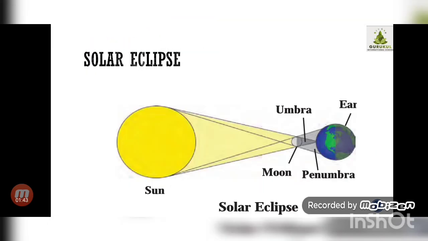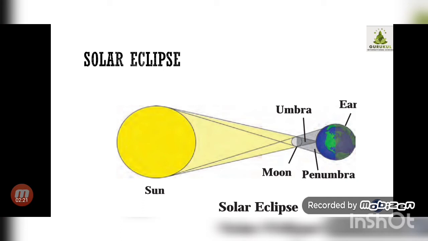Now what happened in solar eclipse? You can see in solar eclipse, it is shown on the screen. You can see the figure, the sun, the moon and the earth. Okay, they are in a straight line. Now what happened? During its revolution, moon comes between the sun and the earth. Whenever these all are moving around themselves, at one moment moon comes between the sun and the earth, and the shadow of the moon is cast on the earth. Means the shadow of the moon falls on the earth.